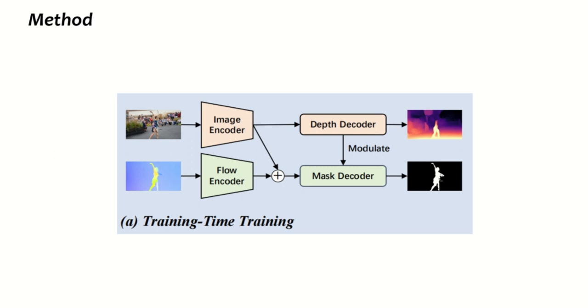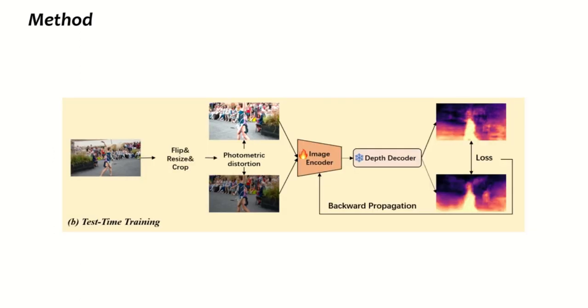We also introduce a depth-aware modulation layer, which enables features in the mask decoder to receive information from features in the depth decoder. Given a test video with T frames, we conduct TTT to update the image encoder by optimizing consistent depth map between a single frame under two data augmentations. The updated image encoder is expected to be beneficial for the mask prediction.